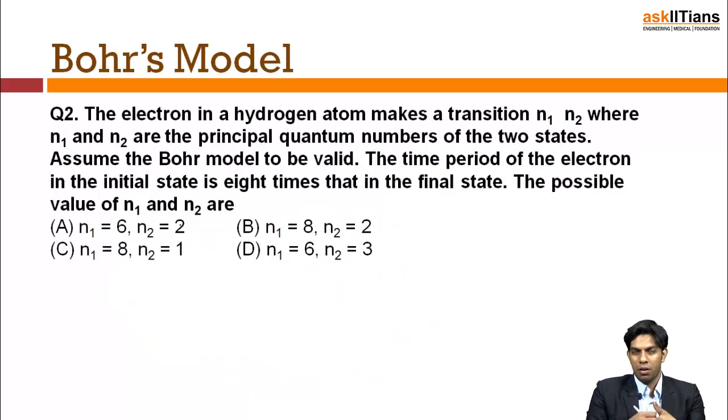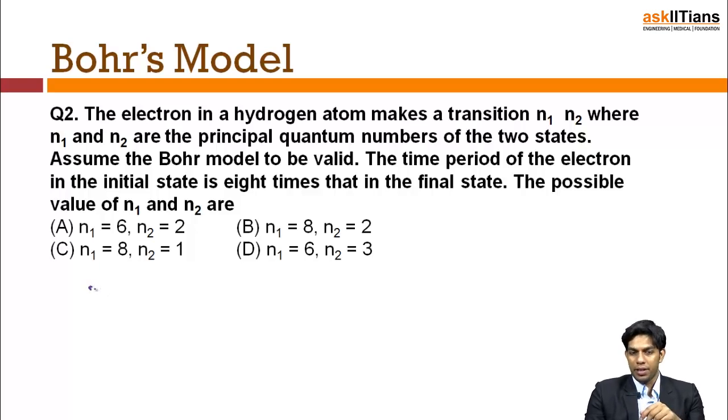Moving on to the next question. The electron in a hydrogen atom makes a transition from n1 to n2, where n1 and n2 are the principal quantum numbers of two states. Assume the Bohr model to be valid. The time period of the electron in the initial state is 8 times that in the final state. The possible values of n1 and n2 are.